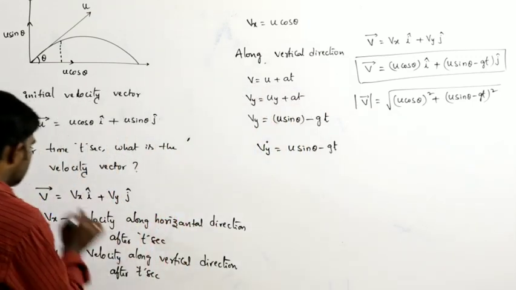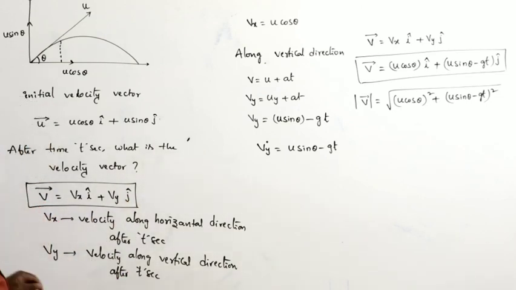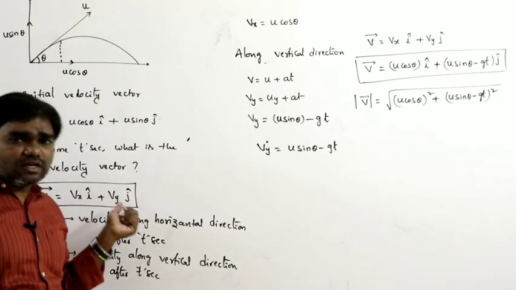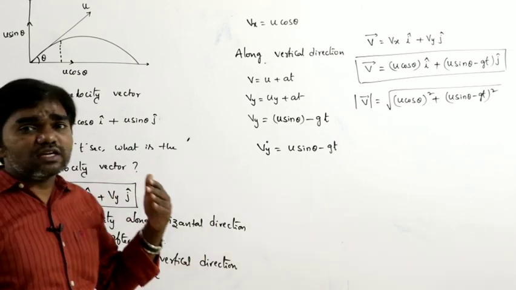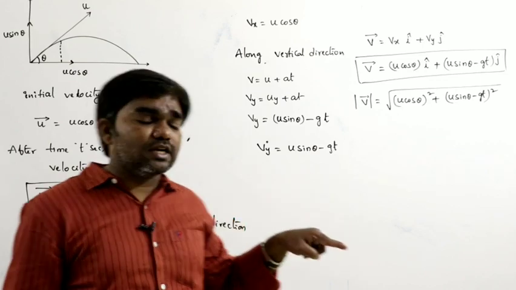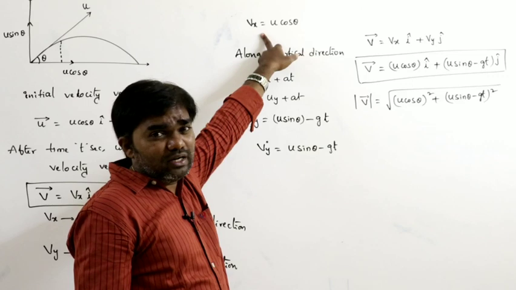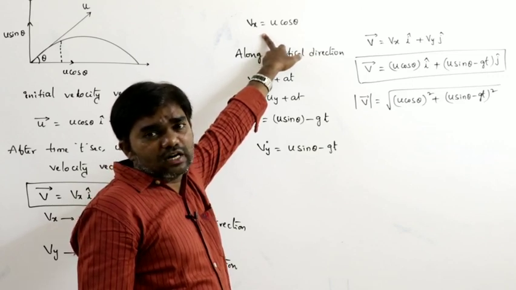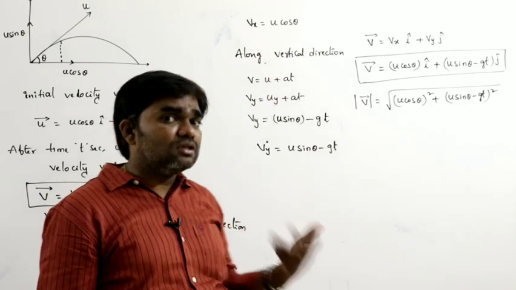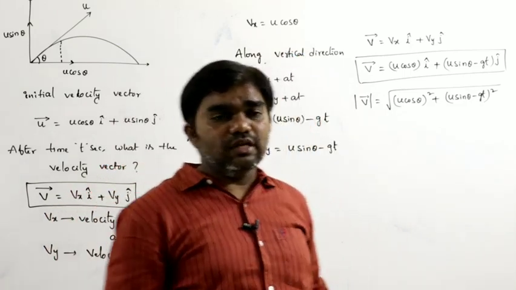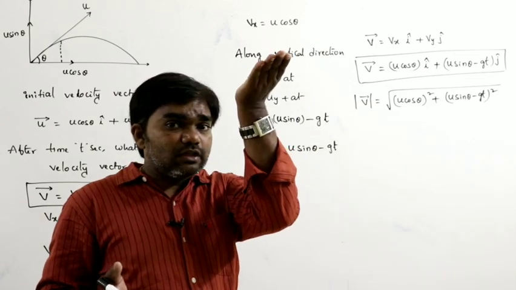Velocity after time t seconds can be written as vx i plus vy j. Vx is the velocity along horizontal direction after time t seconds, and vy is the velocity along vertical direction after time t seconds. Along horizontal direction the velocity of the body does not change, but along vertical direction it changes continuously, since the body acts as a vertically projected body.